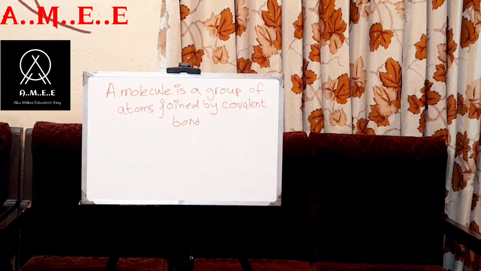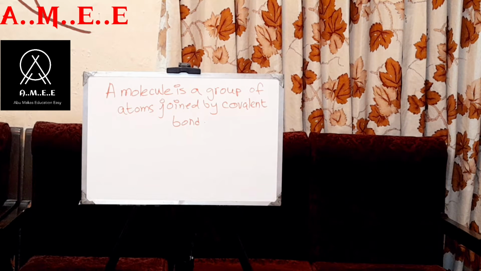We have learned in the previous chapter, in chapter 2.05, that molecules can be diatomic. The molecules which have two atoms are known as diatomic. A diatomic molecule means a molecule that has two atoms. Hydrogen atoms form diatomic molecules by covalent bond.